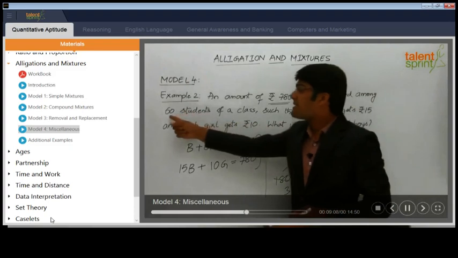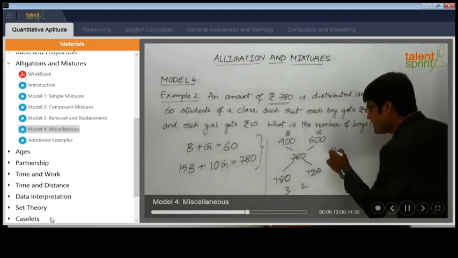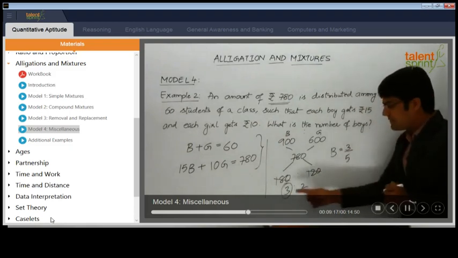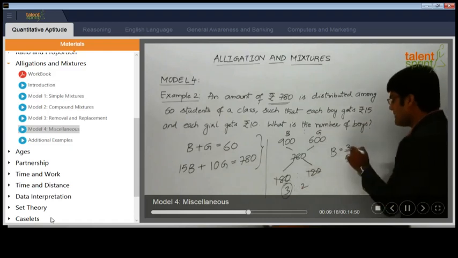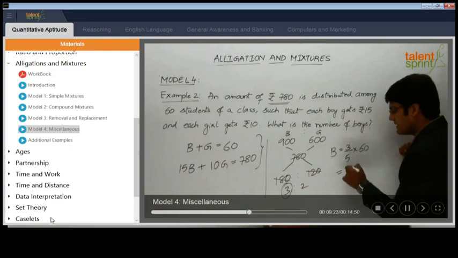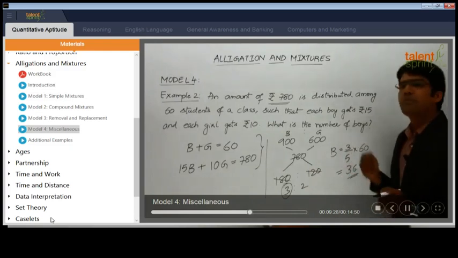See, clearly there are 60 students in the class, so the total number of students is 60. So the number of boys can be taken as 3 parts out of a total of 5, 3 parts plus 2 parts. 3 by 5 into the total number of students, 60, will give us 12 into 3, which is 36. So we can say there are 36 boys in the class and the remaining 24 are girls.